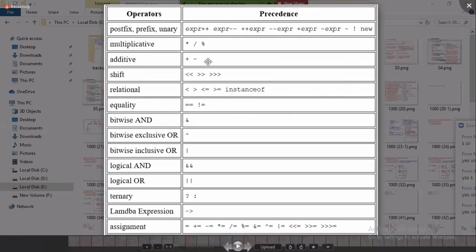Whichever comes first, that is executed. There is no priority for plus and minus. There is no priority between multiplication, division, and modulo. Whichever operator comes first, that operator is executed.